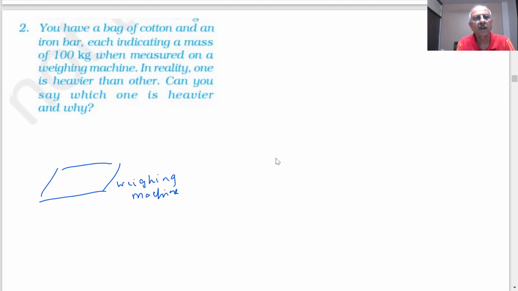You are measuring two things: cotton and iron bar. Both are indicating 100 kg when measured on a weighing machine. In reality, one is heavier than the other. Can you say which one is heavier and why? What is your answer, students?